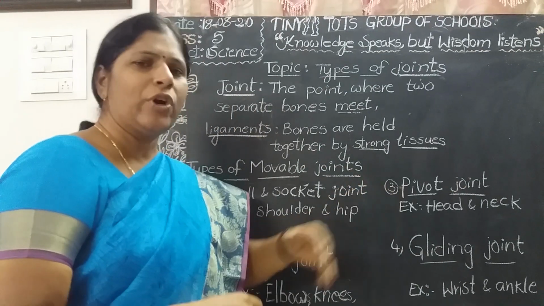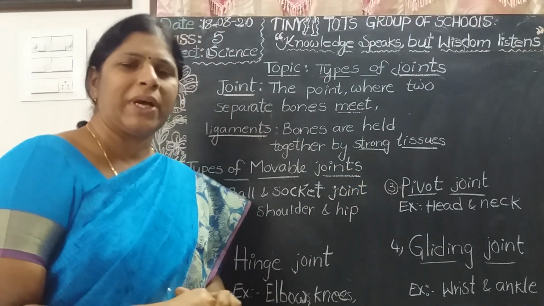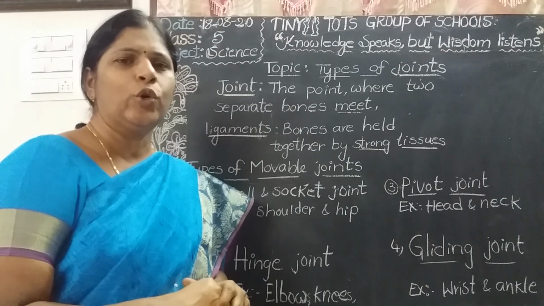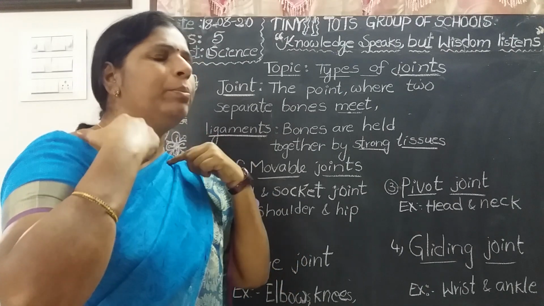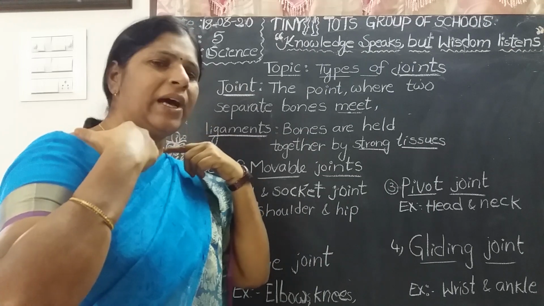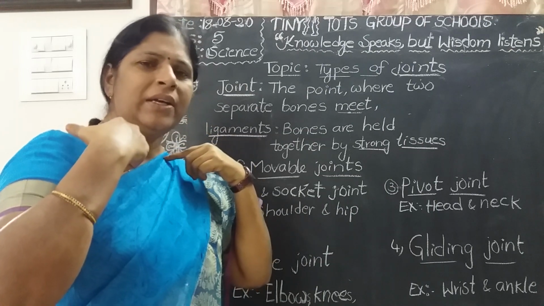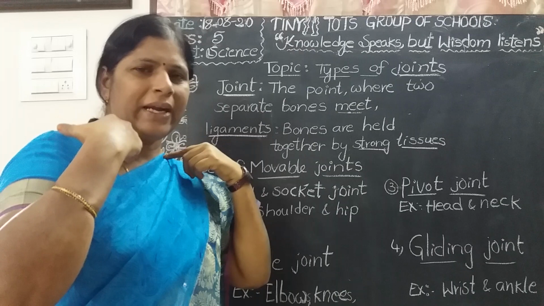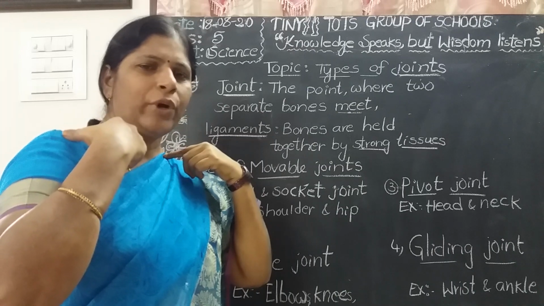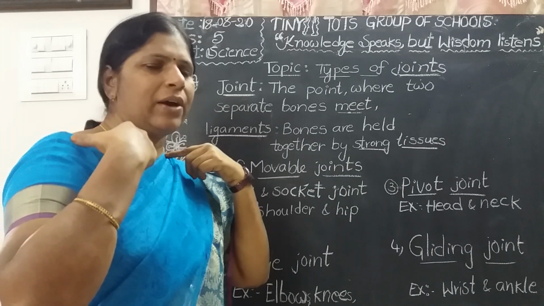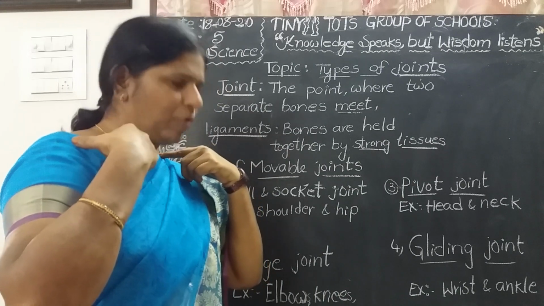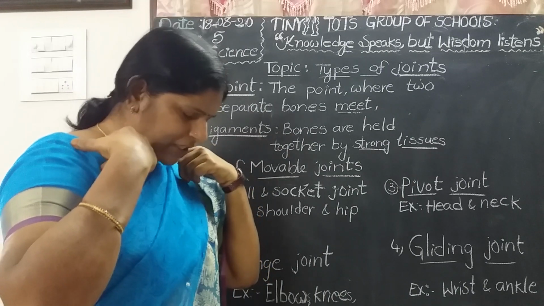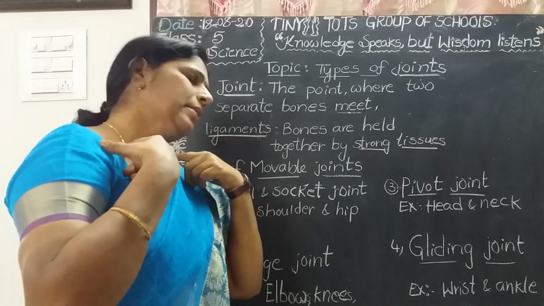Where is the pivot joint present? Pivot joint is present in between the skull and the vertebrae of the spine. It allows us upward direction like this, downward direction, and sideways.